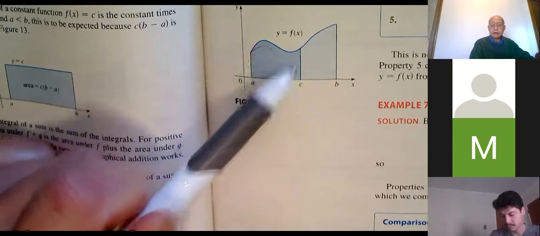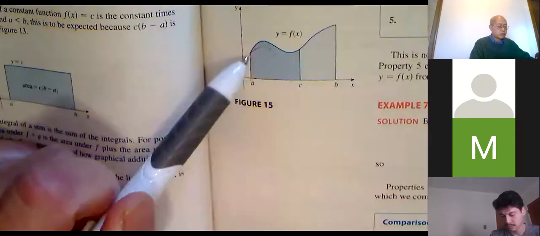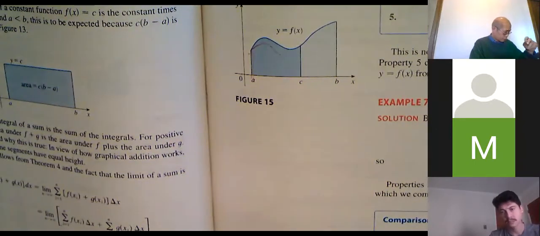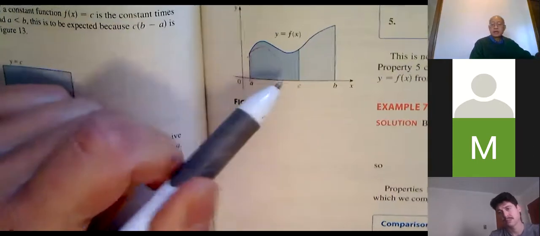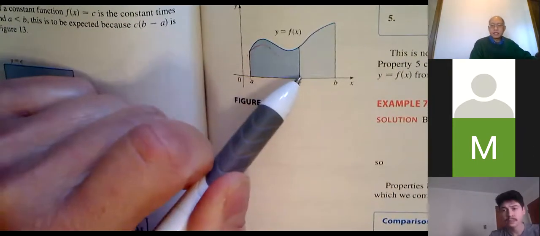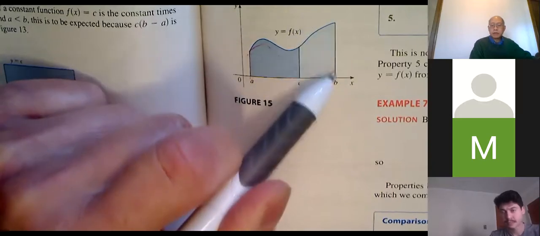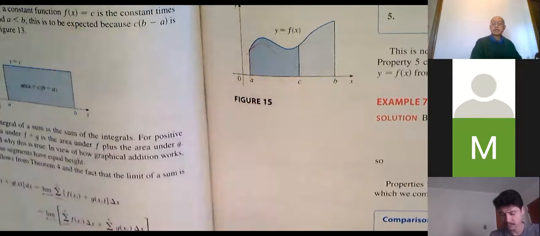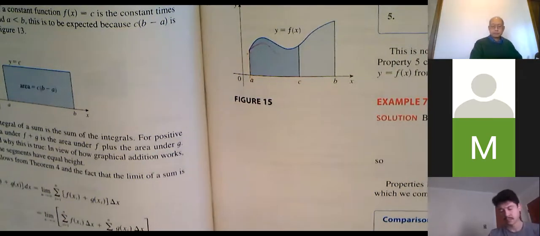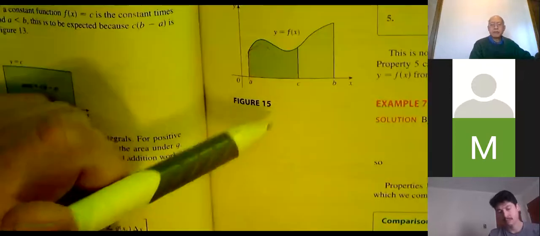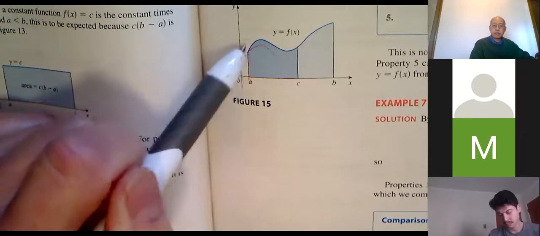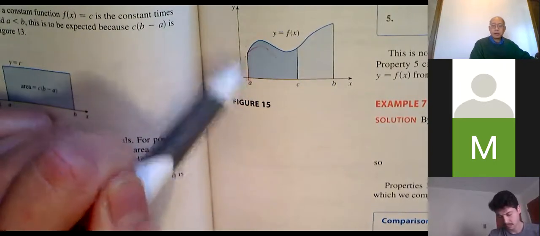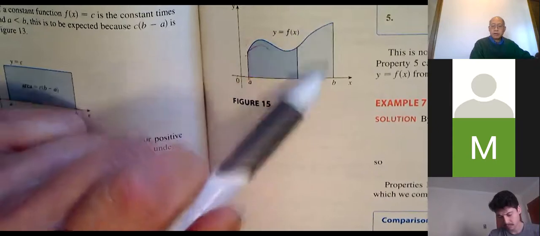There, down, and over. One more time. Up, there, down, and there. That's the integral from a to c. Then the integral from c to b is this. Up, over, down, back. One more time. That's the integral from c to b. So suppose I want the integral from a to b, which I will trace. Up, all the way here, down, and back. One more time.